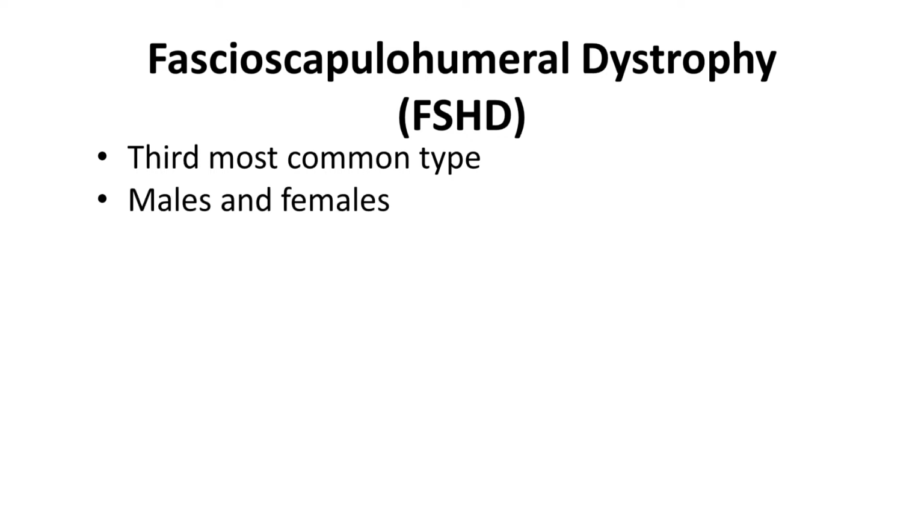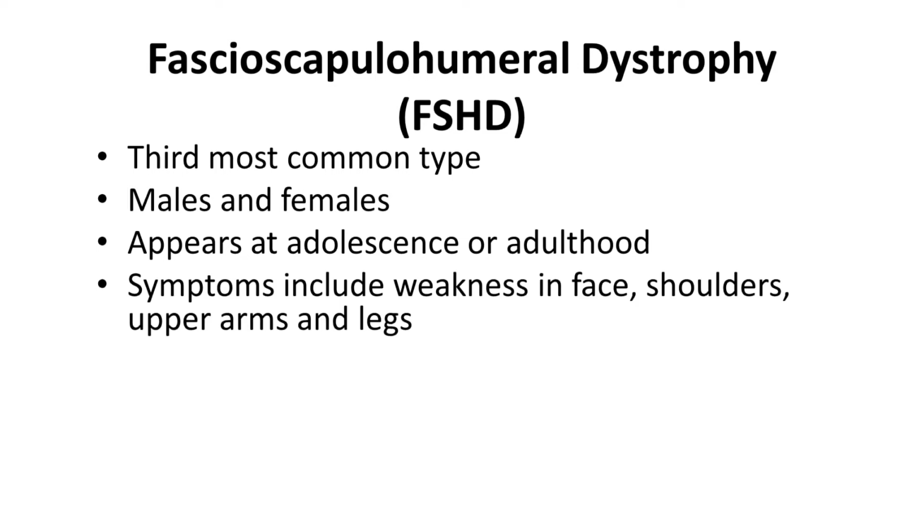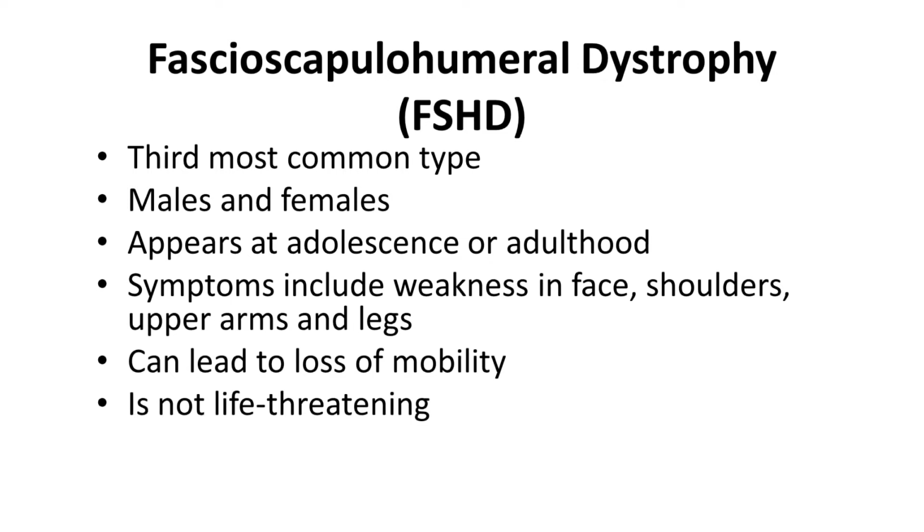Next is Fascioscapulohumeral dystrophy, which is the 3rd most common type of the disorder, affecting both males and females. Fascioscapulohumeral dystrophy appears at adolescence or adulthood, and symptoms of this condition include weakness in the face, fascio, shoulders, scapulo, and upper arms, humeral, as well as the legs. This condition can lead to a loss of mobility, but it is not life-threatening.